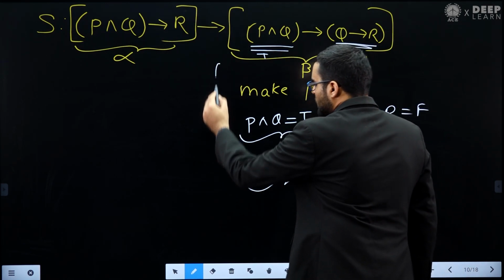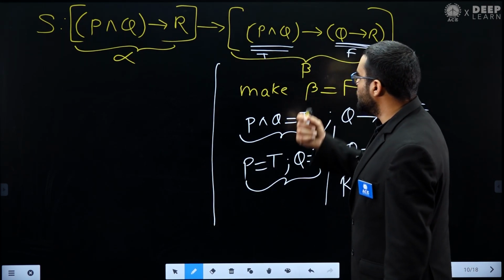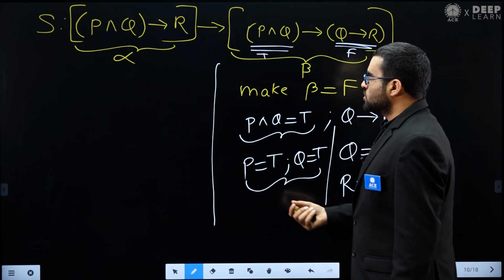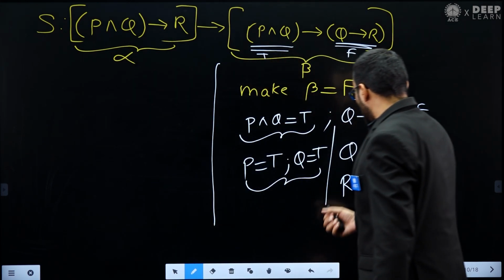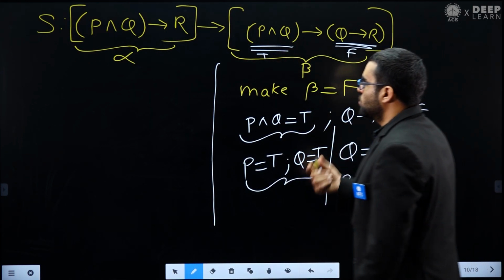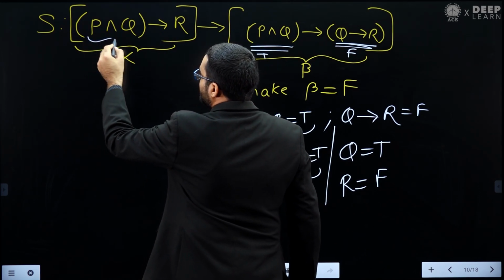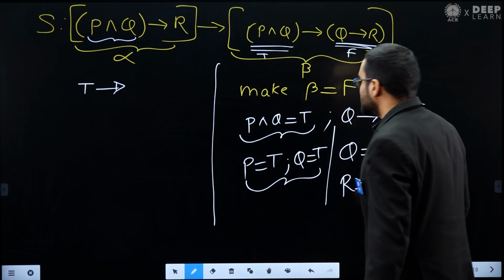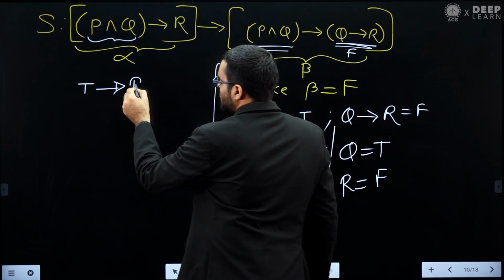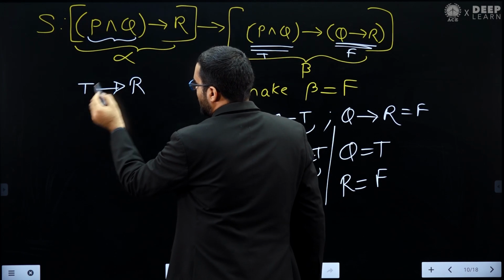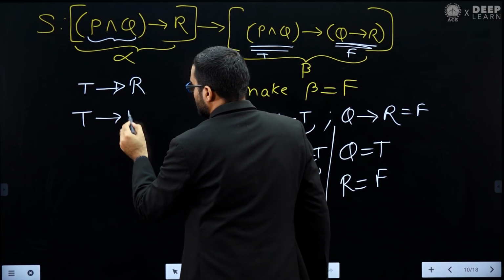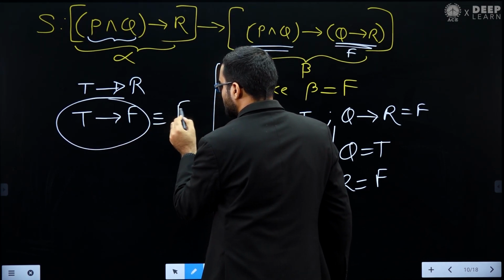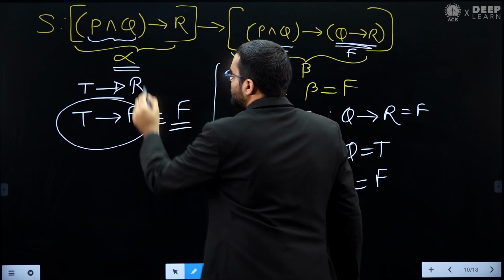After making beta equal to false, I will try to make alpha equal to true. Let's see. You can see P is already true, Q is already true, so this P and Q is true, and it implies R. R is false. True implies false means false. So you can see this alpha has become false.